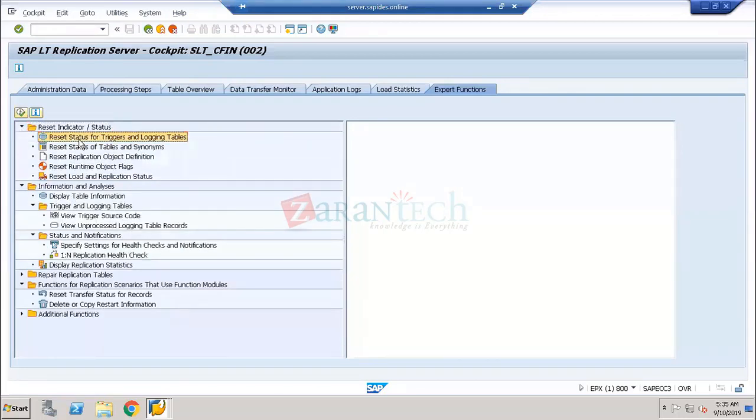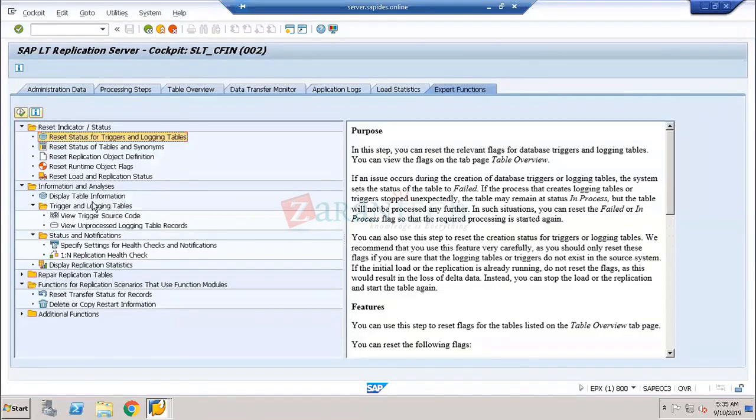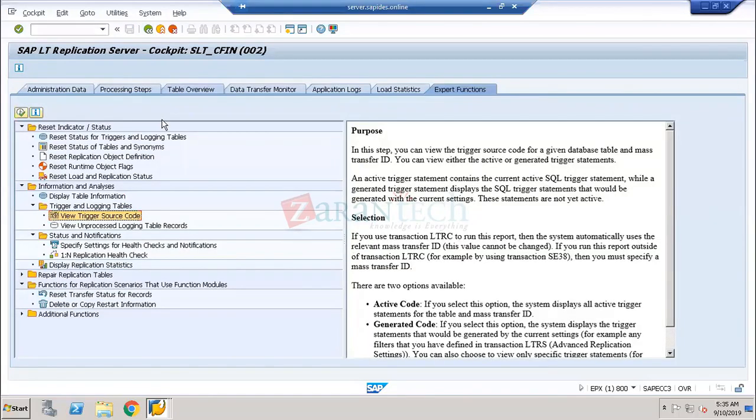So how to reset the triggering of the table? How are the tables going to be triggered? How is the reset of the triggering tables going to loop? How are the tables going to loop to the database tables? How are the source codes going to be triggered? I'm going to show all this process in a moment. This is exactly the SLT. I'm going to explain the SLT process. This is how the SLT is built up.